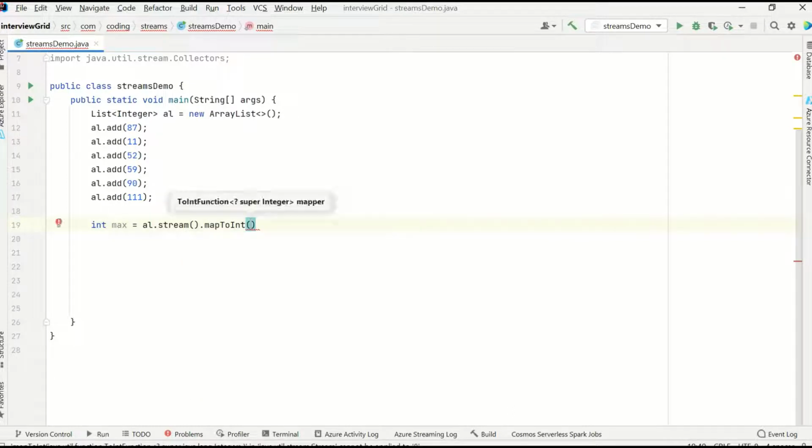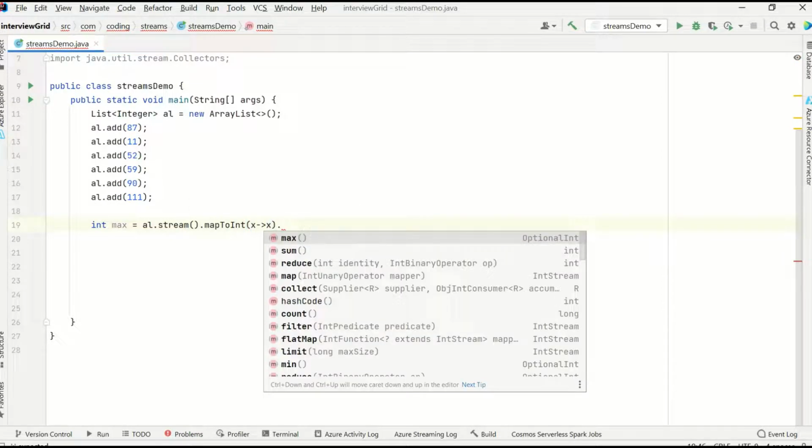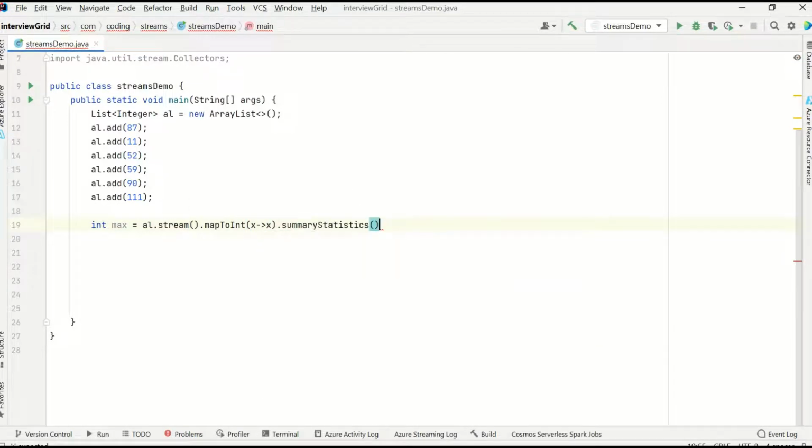So this will open an int stream. In this, each of the x we will map to x. The value will be the same, it's just that it will be an integer. Then we will use something called summary statistics. This is a terminal operator. This mapped everything, all these to integers, and still we have the size 6.